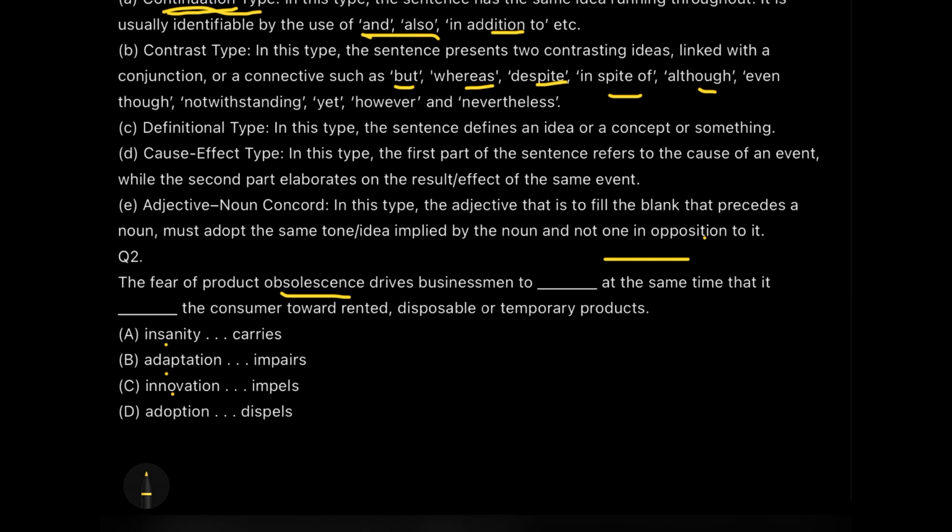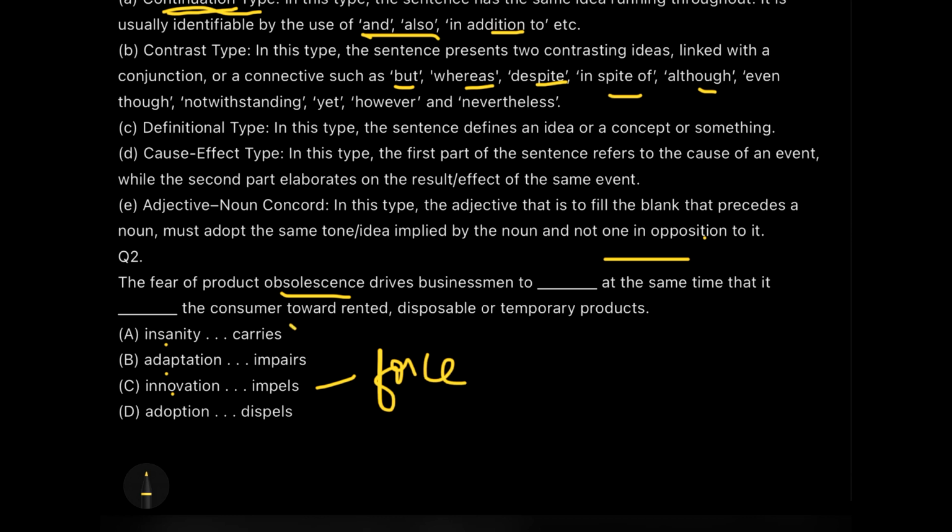One way. And the second way is, at the same time, you are impelling the customer or the consumer towards a different set of products. Okay, impelling का क्या मतलब होता है? Impel means to force. You are forcing the customer towards other things.